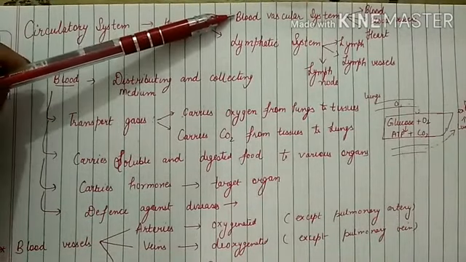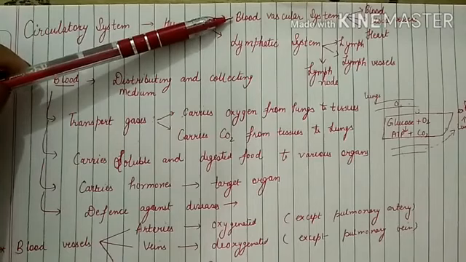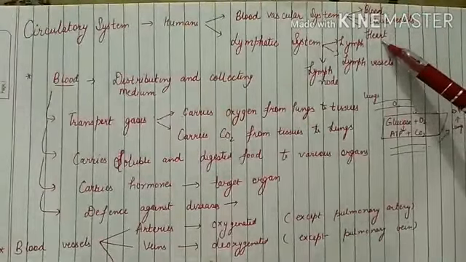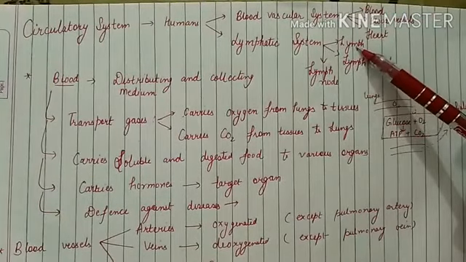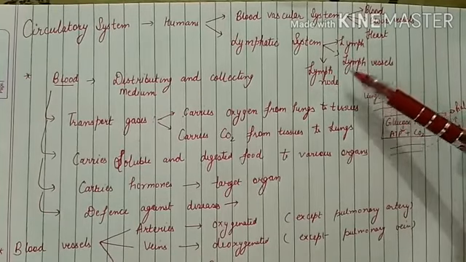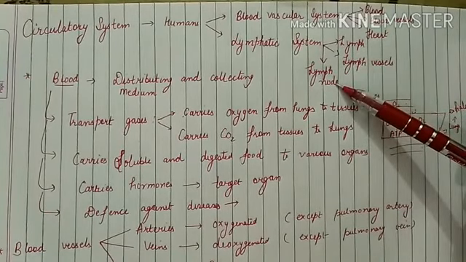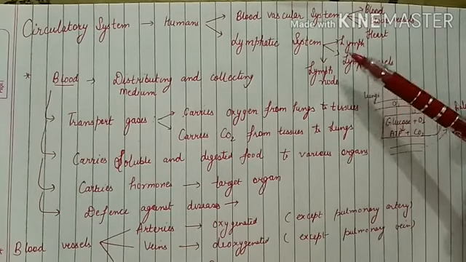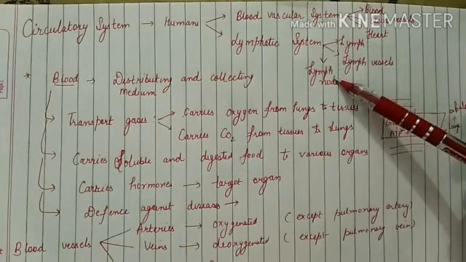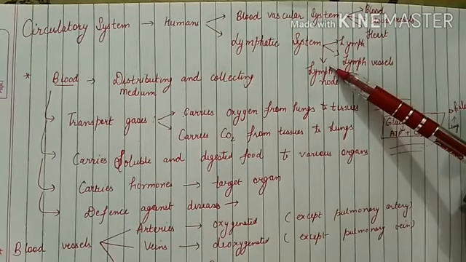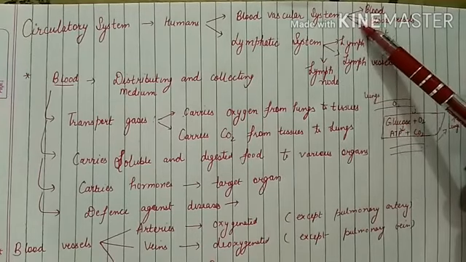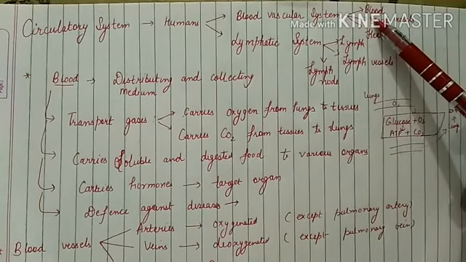In the blood vascular system, you will study about blood vessels and heart, and in the lymphatic system you will study about lymph vessels and lymph nodes. So we will study the human circulatory system in two parts. First of all, we will study about the blood vascular system in detail.